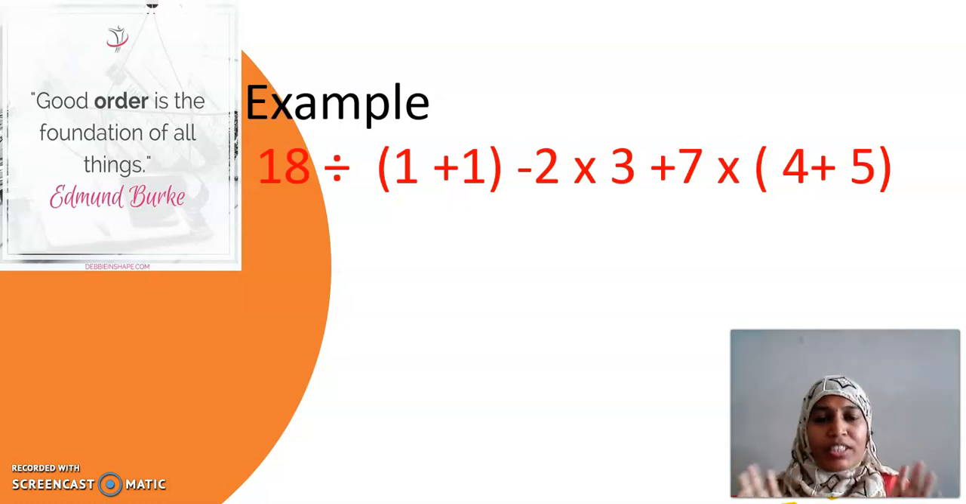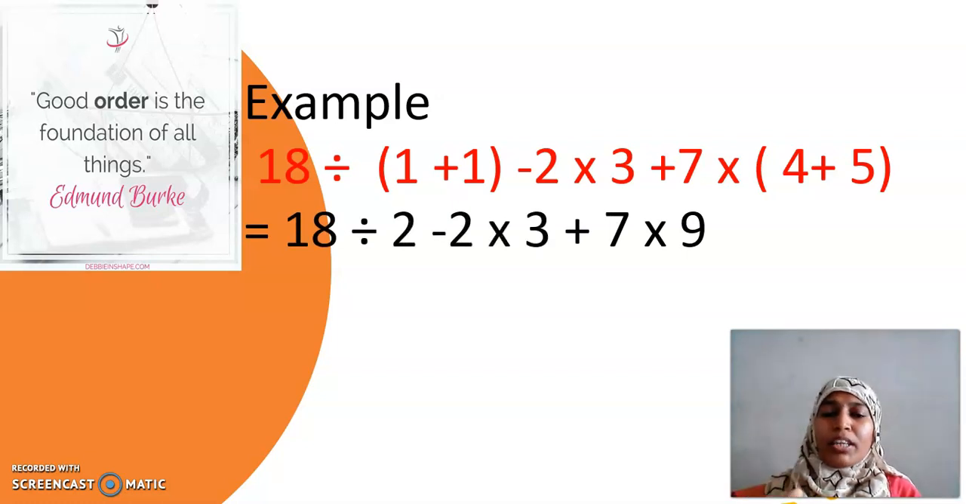Bracket first. How many brackets do I have? Only 2 brackets I have. Within one bracket, what do I have? 1 plus 1. Do you know to simplify 1 plus 1? Yes, come on, do then. Similarly, 4 plus 5. What is 4 plus 5? Very good. Now, write all other remaining things as it is in the next line.